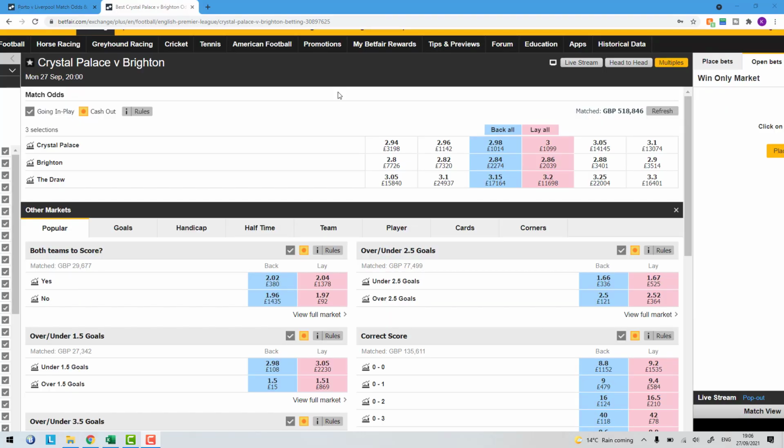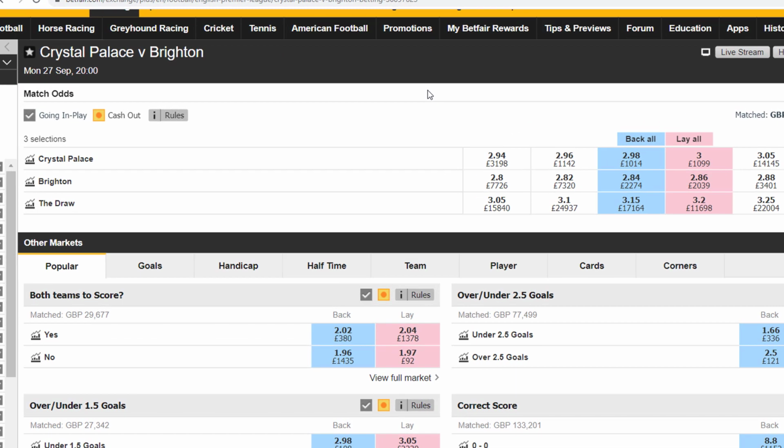Okay, I've got the match odds here for the Crystal Palace versus Brighton game tonight in the Premier League. As you can see, these are the odds for the game here. Brighton are just favourites to win this game here. So what I'm going to do now is work out the expected value of placing a £100 back bet on Brighton to win this game.